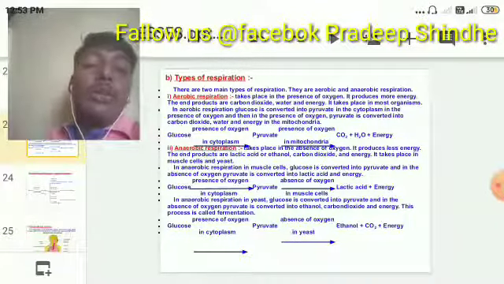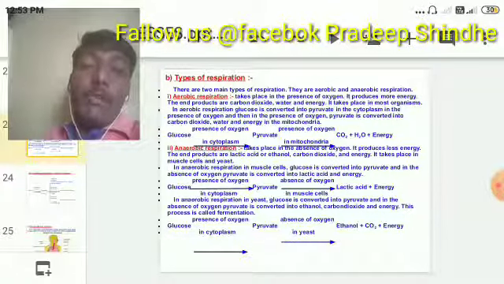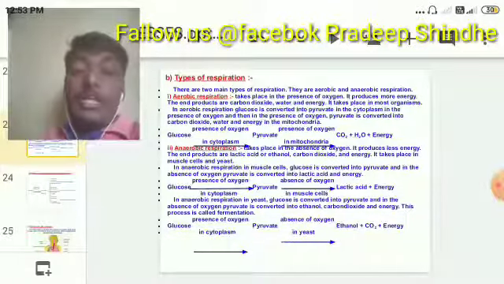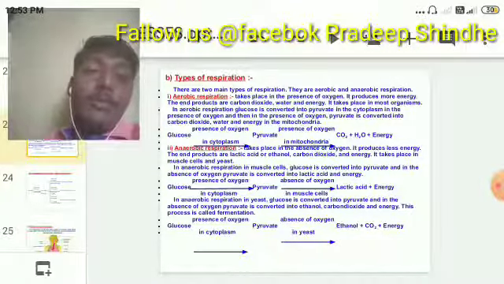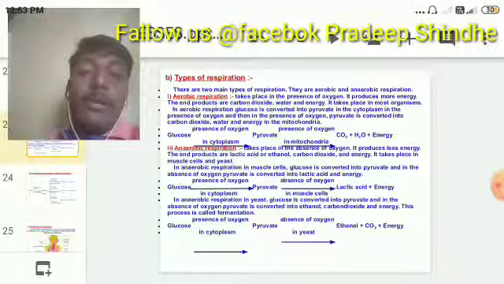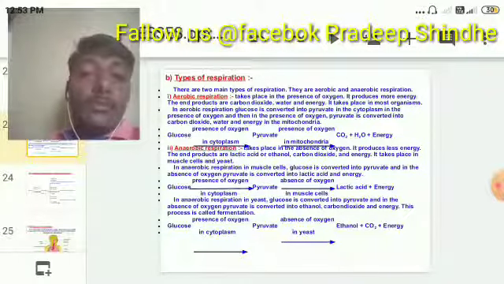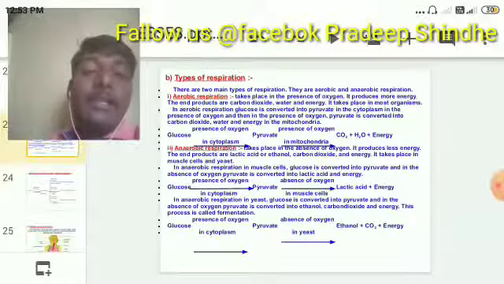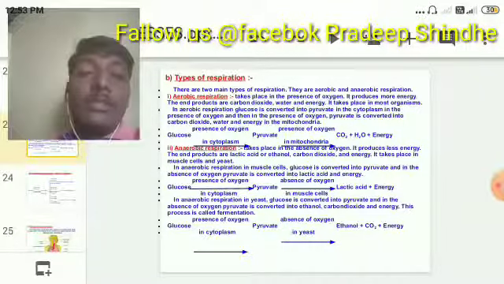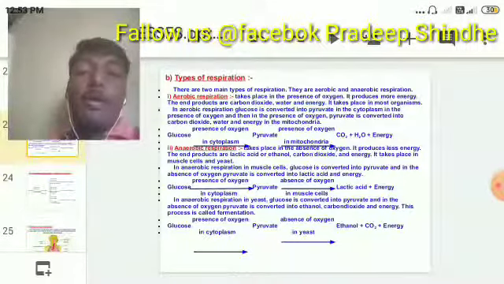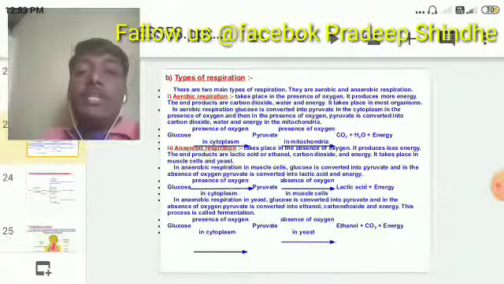Let us go to the next very important slide. This is very important for you from the exam point of view. They will ask one question from this: explain the breakdown of glucose in various pathways. Whatever we have already studied is there, but it is explained systematically and very neatly to help you understand. So the breakdown of glucose, as I told you, once again I will repeat, takes place in different pathways in the organisms.